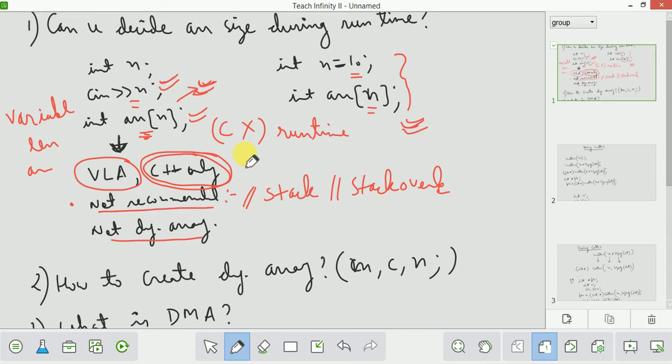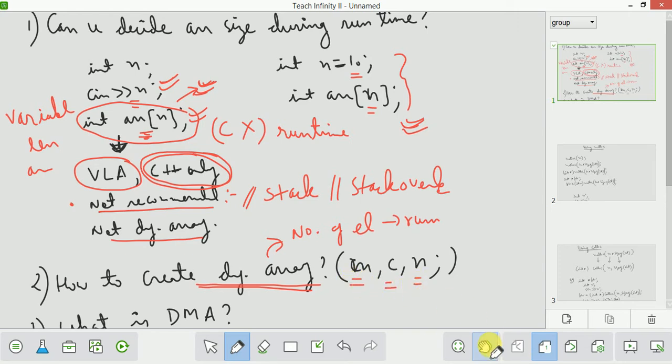So how do you create an array for which you do not know the size during compile time? Such arrays can be created dynamically. These are called dynamic arrays. Dynamic array means that the number of elements in the array is known only during runtime. How do you create dynamic arrays? You have three options: malloc, calloc, and new. We'll see that later.